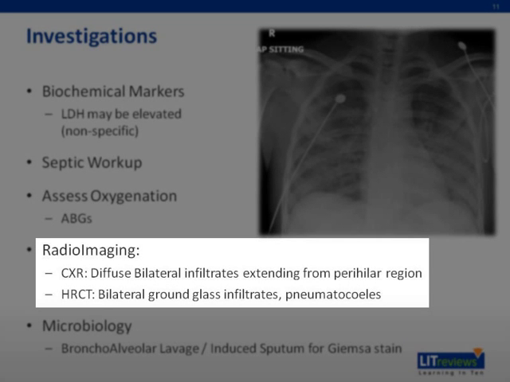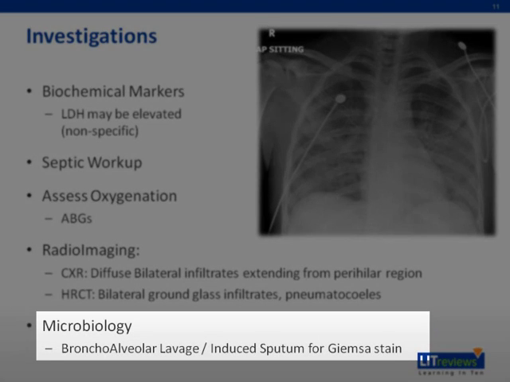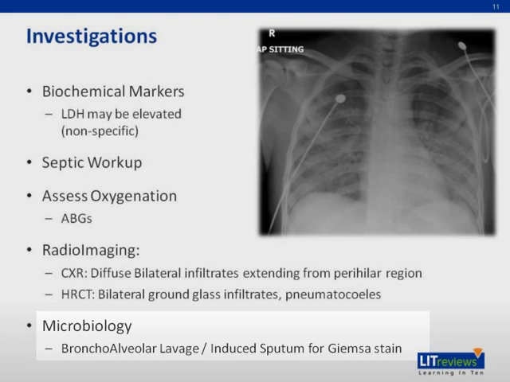For radioimaging, as mentioned earlier on chest X-ray, there's diffuse bilateral infiltrates extending from the perihilar region, and on HRCT, often you see bilateral ground glass infiltrates. You may or may not find pneumatoceles present depending on the severity and the chronicity of the condition. Often we would ask for the bronchoalveolar lavage or ask for induced sputum looking at the Gomori stain, which may clinch the diagnosis of pneumocystis infections.